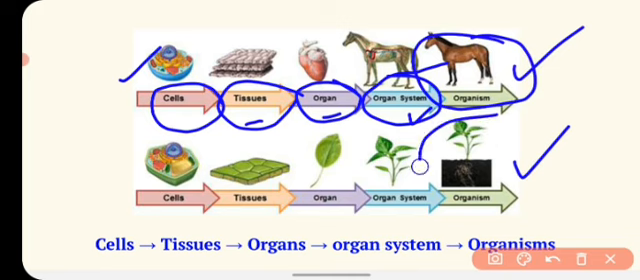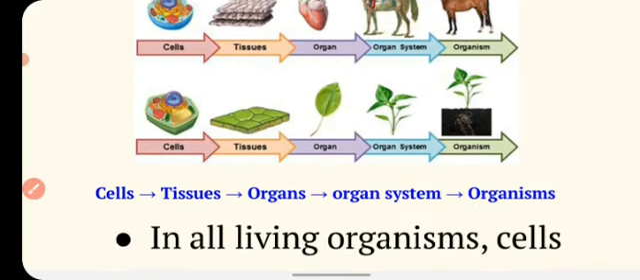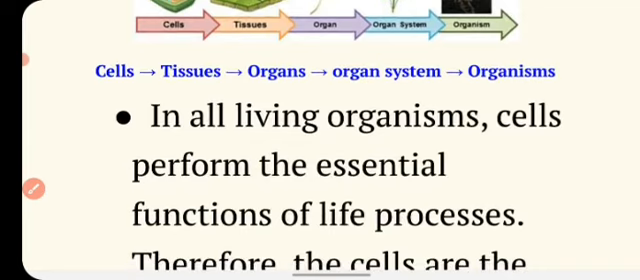Like you can see in the case of plants also, this plant is made up of organ systems, the organ system is made up of organs, and the organs of the plant are made up of tissues, and the tissues are ultimately made up of cells. So you can say the cells are the basic, smallest living entity that make any organism. So the cell is called the fundamental unit of life.